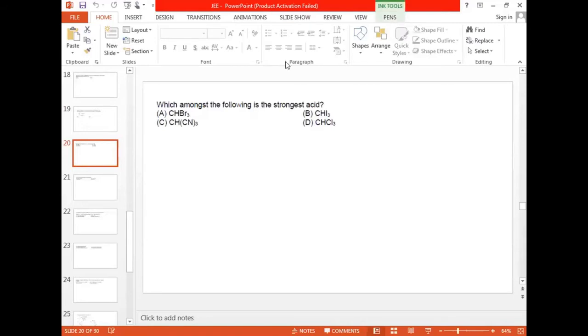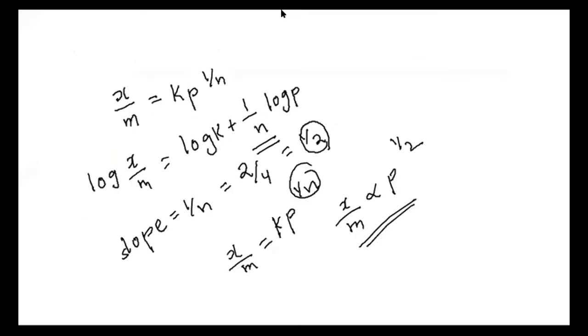The one which looks odd here is this particular one, CH(CN)3. On dissociation or ionization, we can write C(CN)3 negative plus H plus.